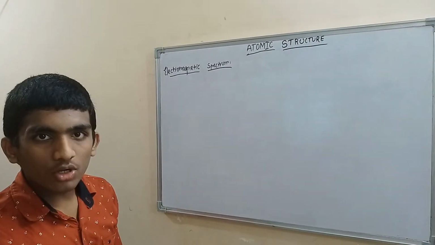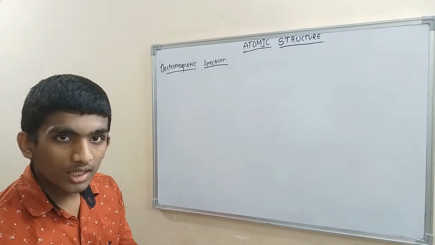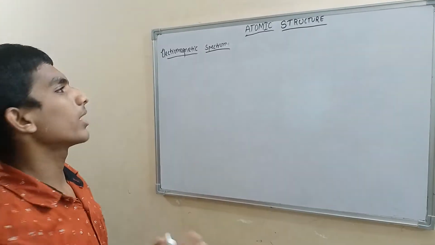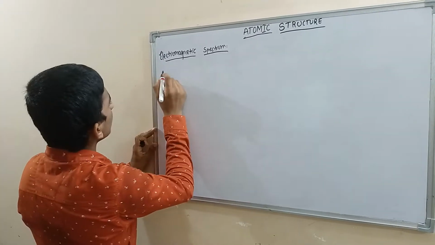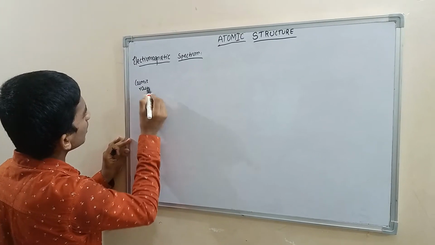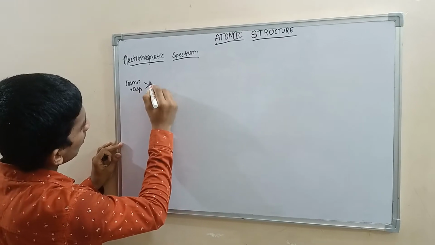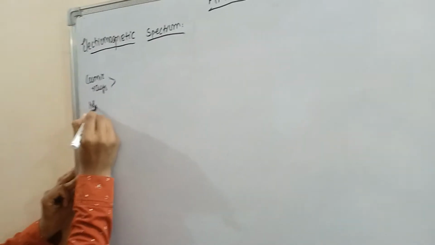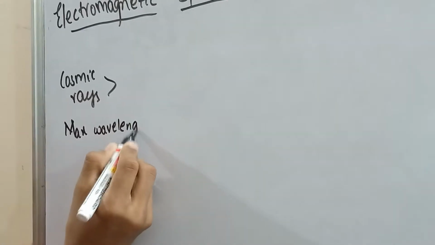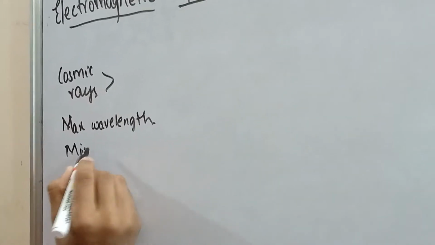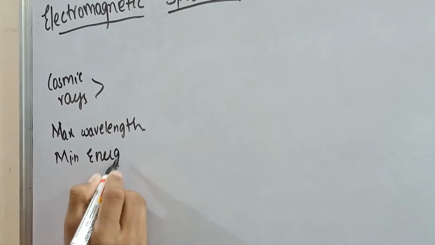The arrangement of electromagnetic radiations in increasing order of energy or decreasing order of wavelength is known as the electromagnetic spectrum. What is the order? First, cosmic rays. We all know these names but never study about them. Cosmic rays have maximum wavelength and minimum energy.